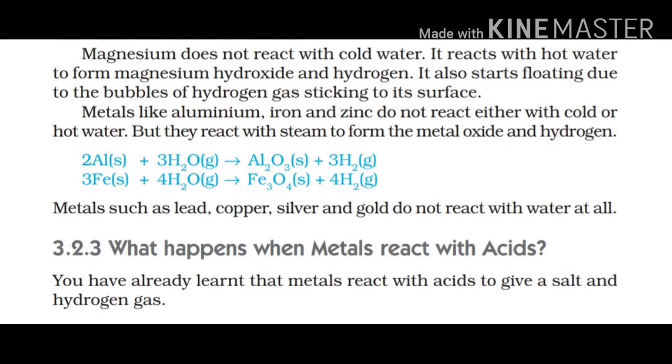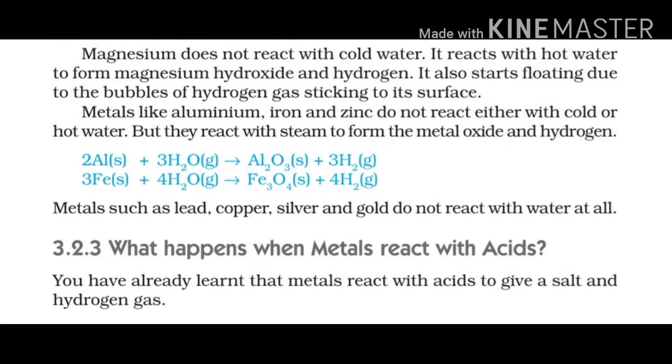Metals like aluminium, iron and zinc do not react either with cold or hot water, but they react with steam to form the metal oxide and hydrogen. Equation for the reaction: 2Al plus 3H2O gives Al2O3 plus 3H2. 3Fe plus 4H2O gives Fe3O4 plus 4H2. You indicate the physical state whenever you are writing the equation. Metals such as lead, copper, silver and gold do not react with water at all.